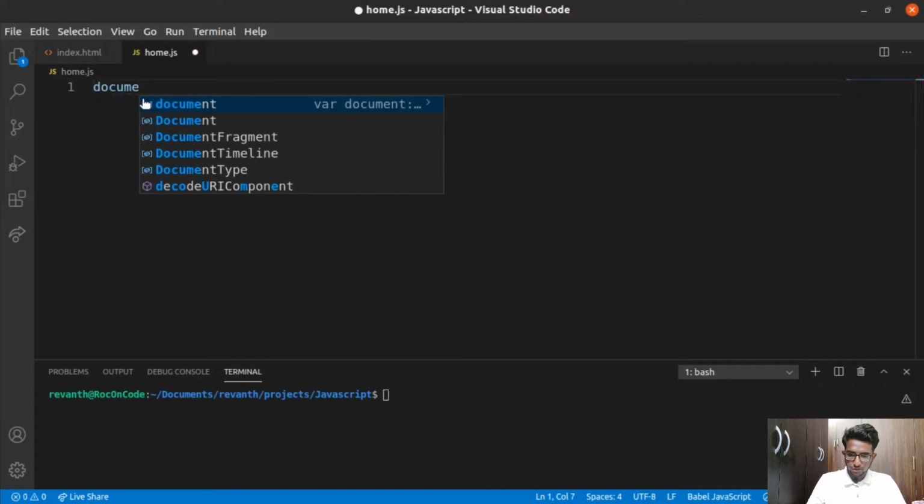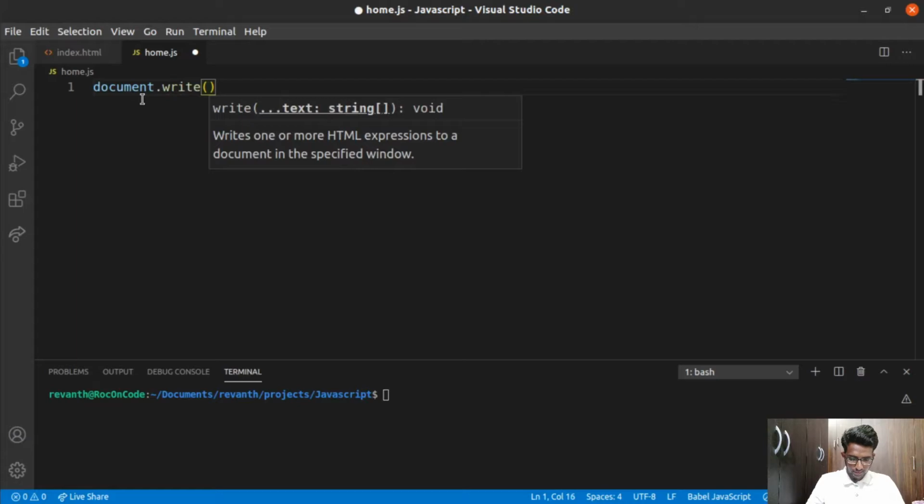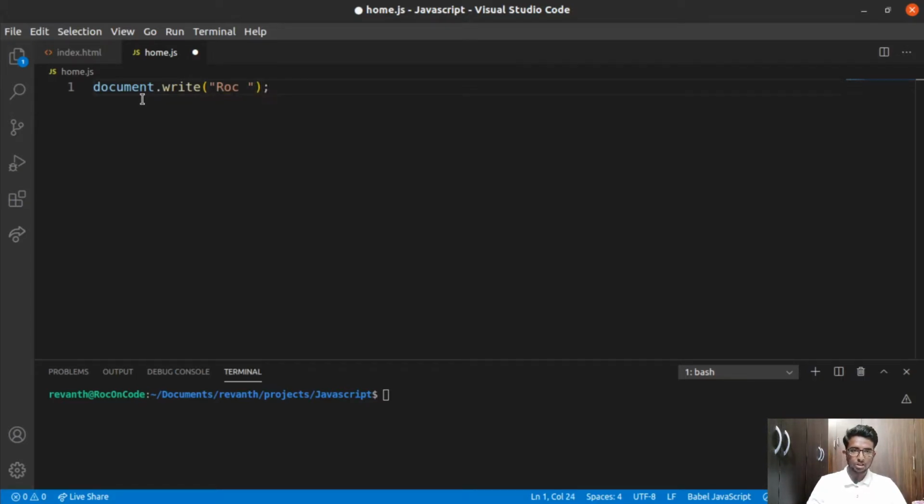I'm simply writing document.write. This is the method which can help me to write output. And one more thing, in JavaScript it can accept both types of inverted commas. It might be double quotes or it might be single quotes. You can use any one of them, and I'll simply write ROC, which is just the channel name, and you need to use this semicolon. This semicolon is used to separate the executable lines. Whenever you use this semicolon, it says that this is the end of this line, and you can go and write the next code in the next line.